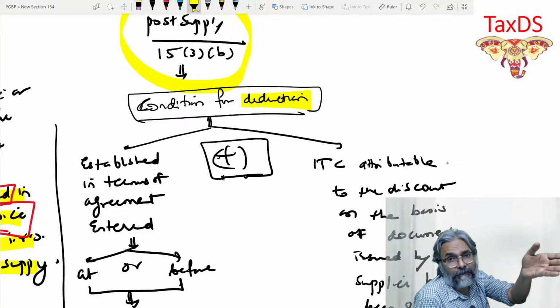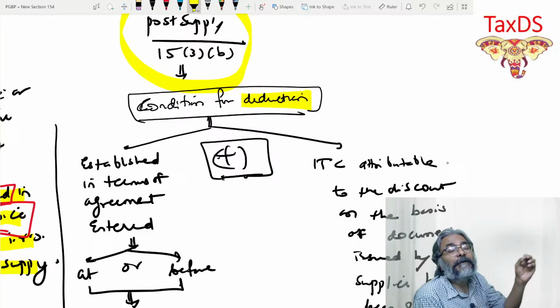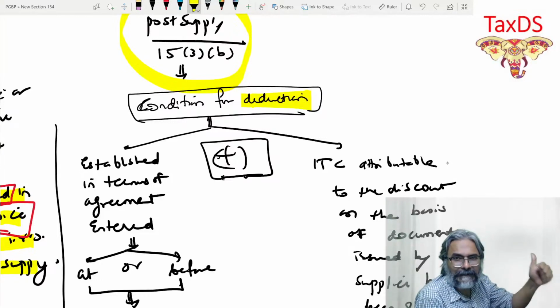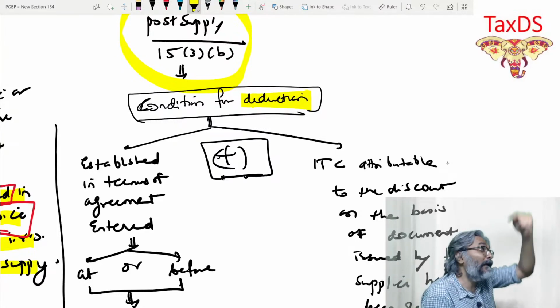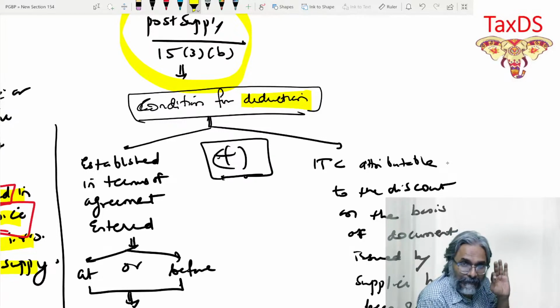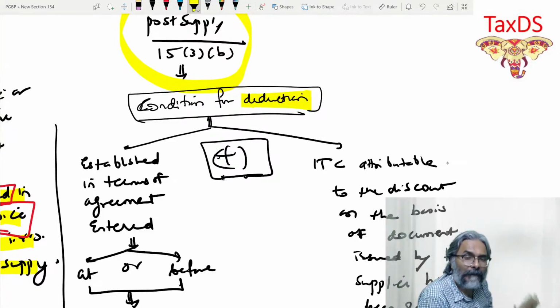The minimum threshold is 50,000 or above. Is this condition known to us at the time of the agreement? Is it known to us, or is it a surprise discount at the end to make me happy? It is known to me. This term for giving the discount is known to me at the time of supply.